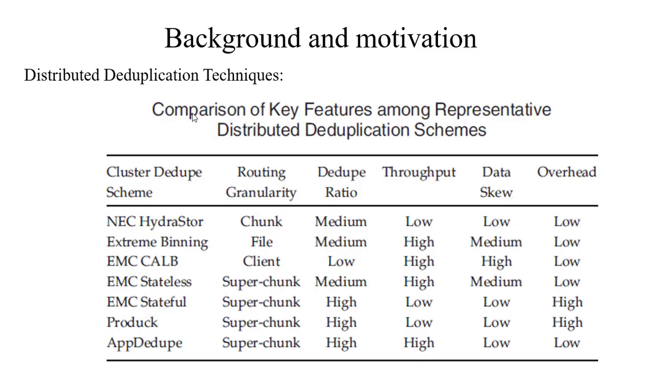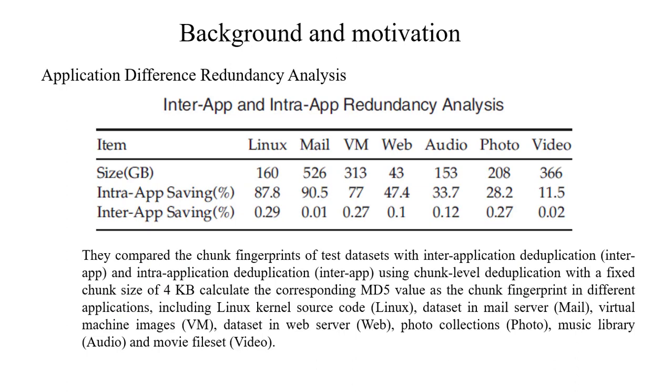These tables show us a comparison of key features among representative distributed deduplication schemes. AppDedupe is most relevant to Produck and it overcomes many of the weaknesses of these schemes. Application difference redundancy analysis. From this table we can say that massive data comes from a large number of applications from clients. In the cloud data center, they compare the chunk fingerprints of the test dataset with intra-application and inter-application deduplication with fixed chunk size. The size of their chunk is 4 kilobytes. These results are consistent with previously published studies.